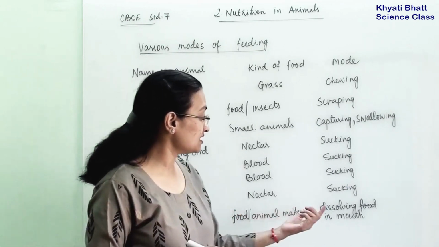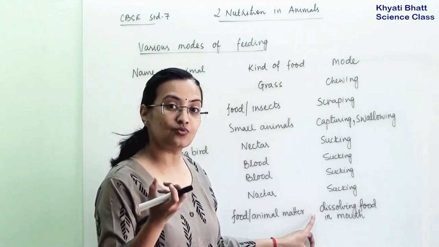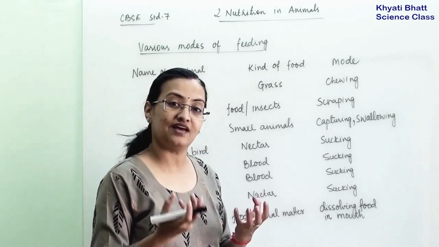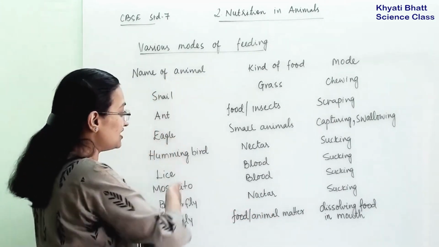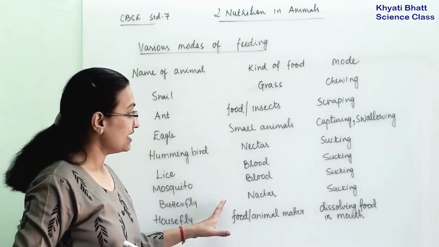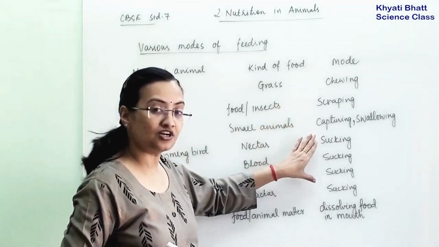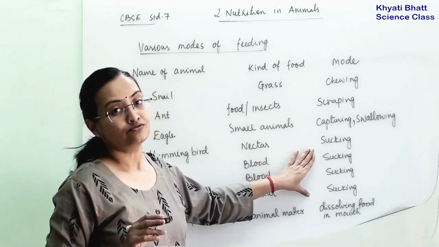The mode of feeding for the housefly is that first they dissolve the food with their mouth and then they swallow. So as we can see, there are different types of animals eating different types of food and using different modes of feeding.